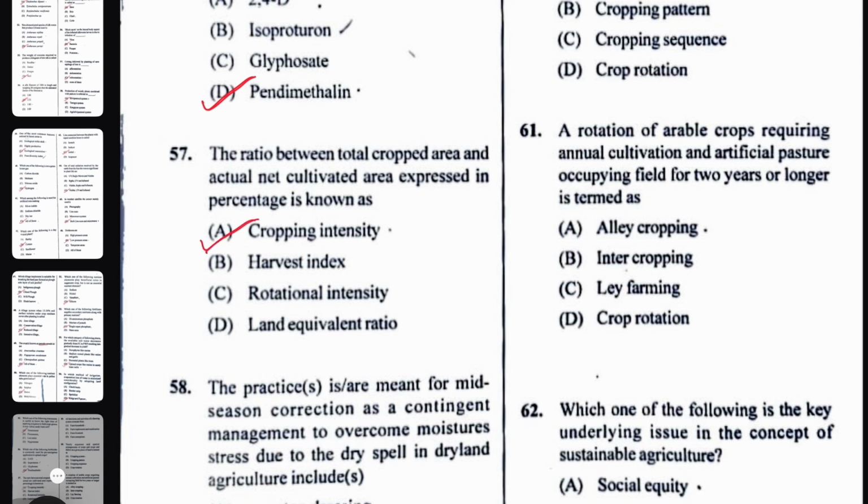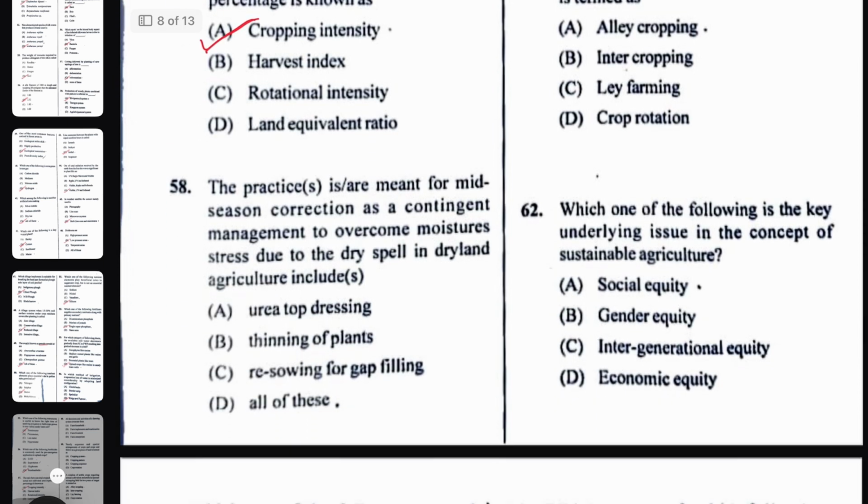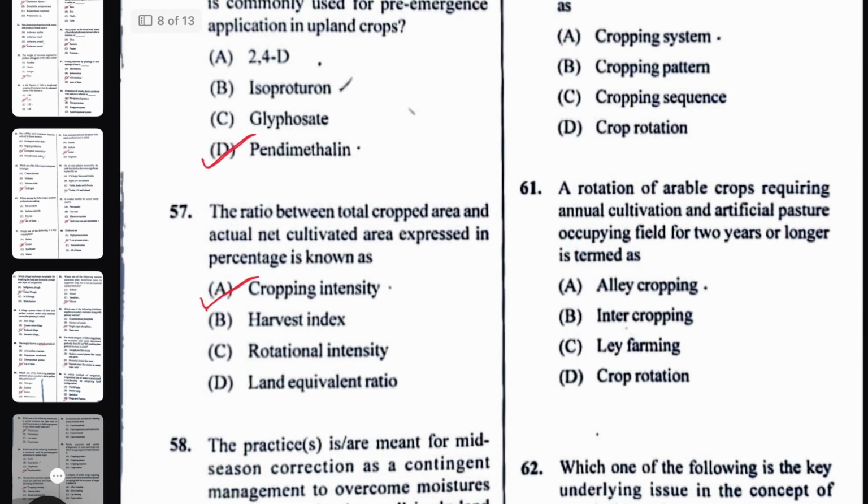Okay. And next, the practices that are meant for mid-season correction as contingent management to overcome moisture stress due to the dry spell in dryland agriculture. See, all of these can be done: applying urea, top dressing, thinning of plants, resowing and gap filling. So all of these will be the right answer.